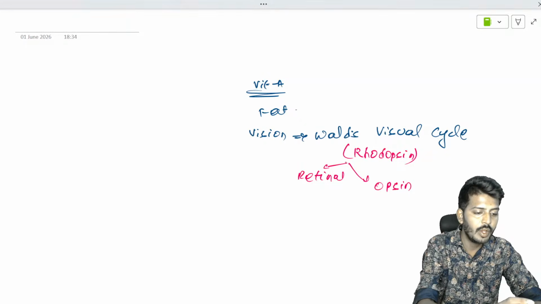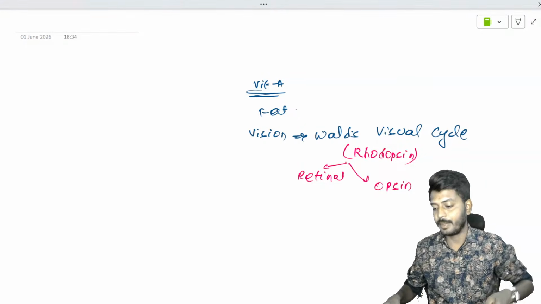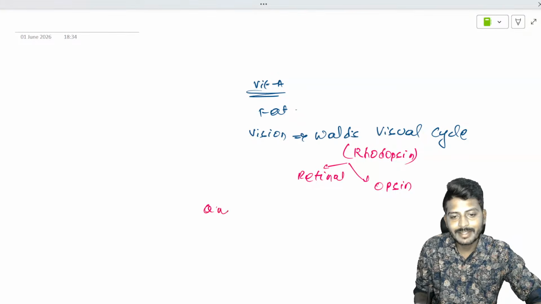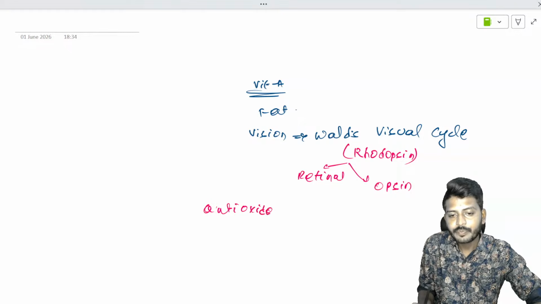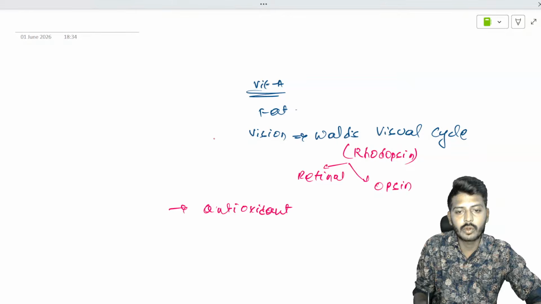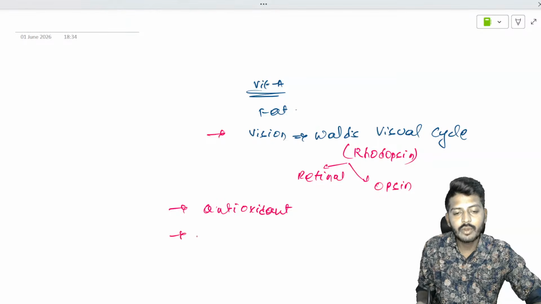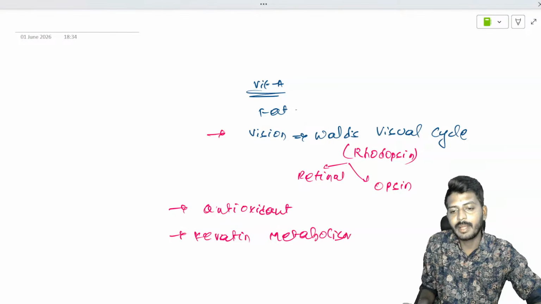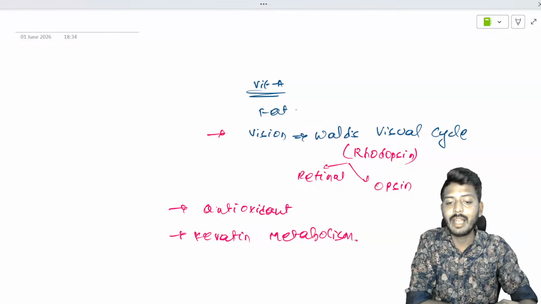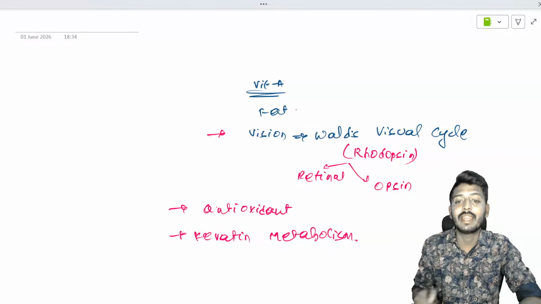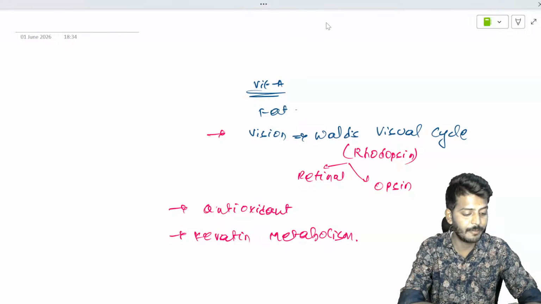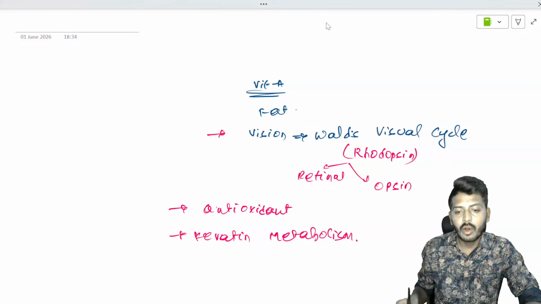Okay, so once you know about Wald's visual cycle, the most important concept is that vitamin A plays a role. The role is it also works as an antioxidant. Vitamin A is responsible for vision, and also it is responsible for keratin metabolism. Vitamin A regulates the genes which are responsible for keratin metabolism.